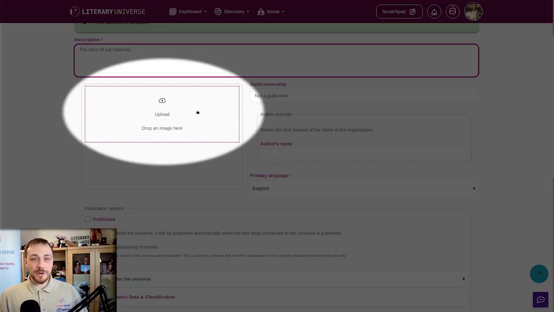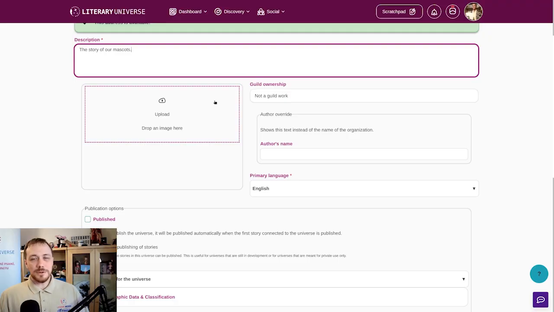You can upload a cover. I think that's self-explanatory. It should be a 1-to-1 ratio. And this is going to appear on the discovery pages, similar to a story cover. This is to entice people to visit your universe.